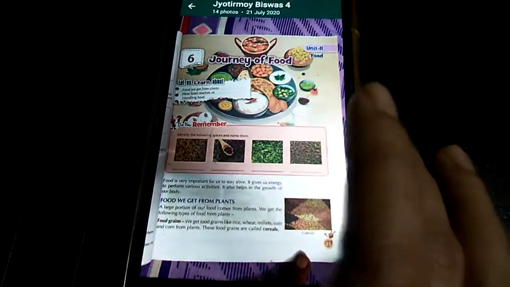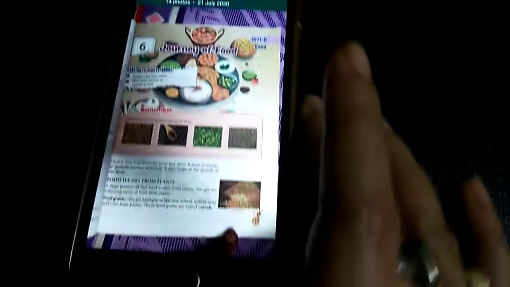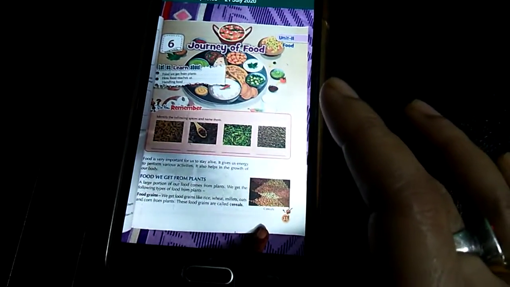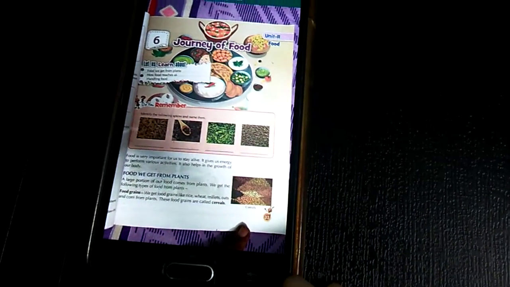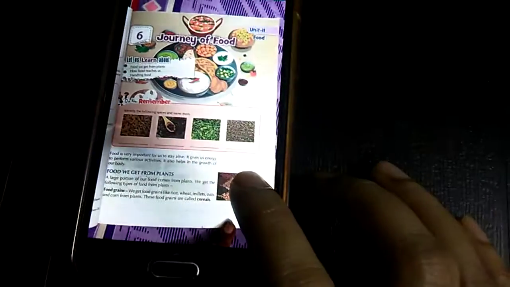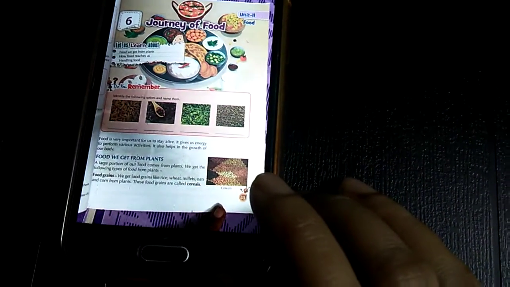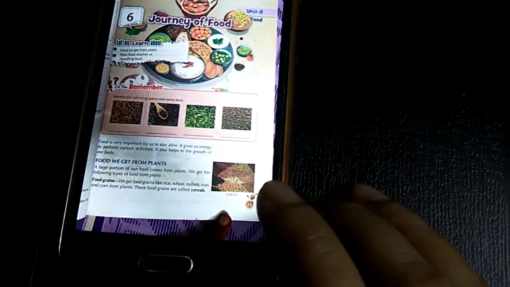Class 4 EVS. Okay, we'll start with chapter 6 now for your essay 2 syllabus. Journey of food. What is this journey of food? Food is very important for us to stay alive. It gives us energy to perform various activities. It also helps in the growth of our body.